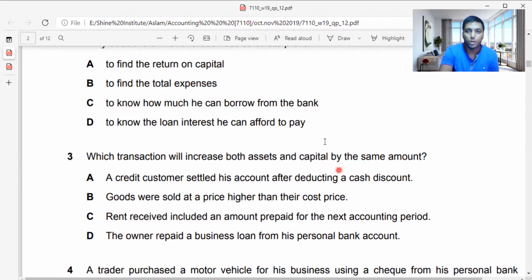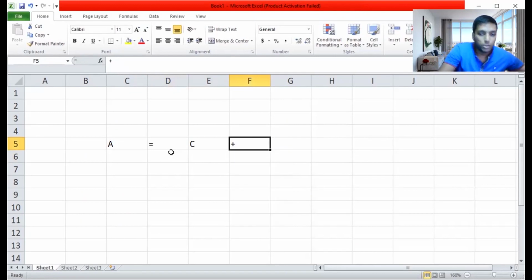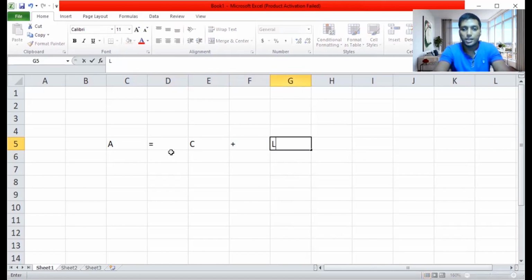Now I'm going to move on to my Excel sheet, guys. I hope you can see this. Now I'm going to put A equals C plus L for your understanding. So I'm going to write A equals C plus L, so I'm going to make C plus L. Give me a second, guys. So A equals C plus L. So I'm going to write here.